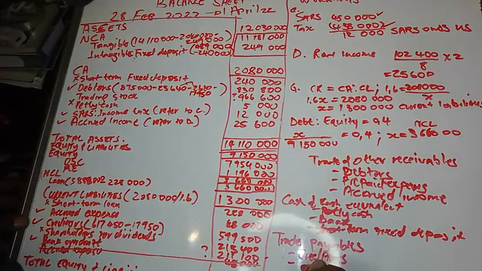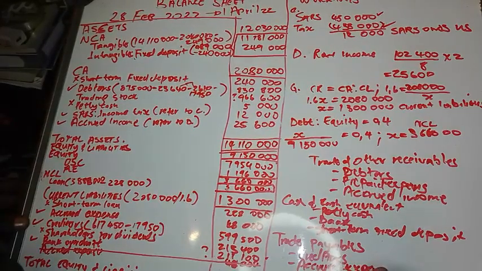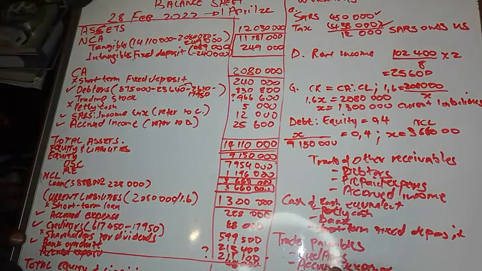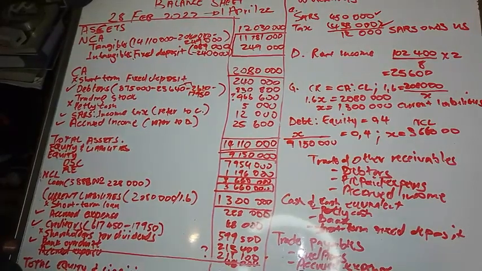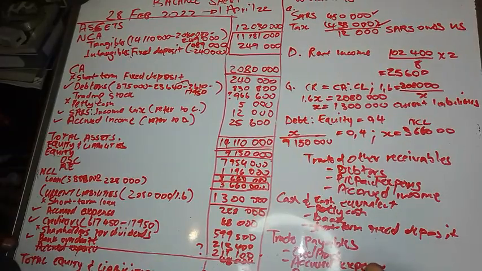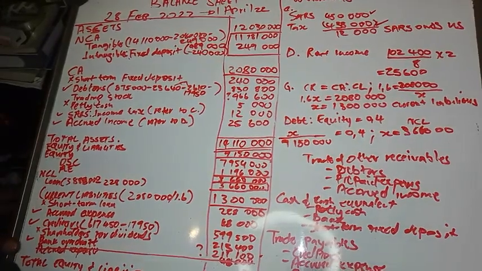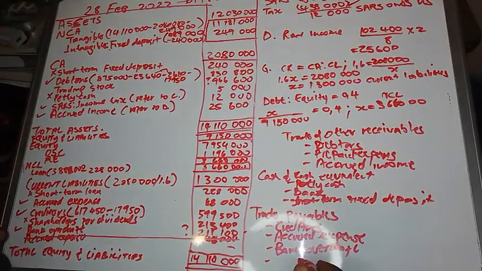Then you've got your accrued expense. Then you've got your bank overdraft. Sometimes the bank overdraft is recorded separately, so you can just record it separately or you can include it there. And then the most important one is the income received in advance.